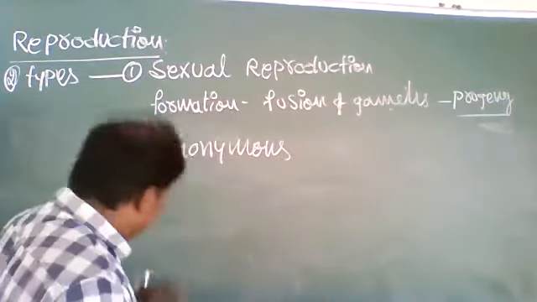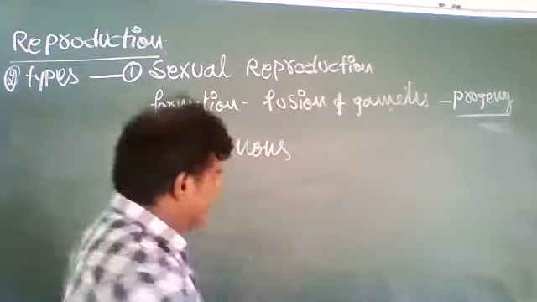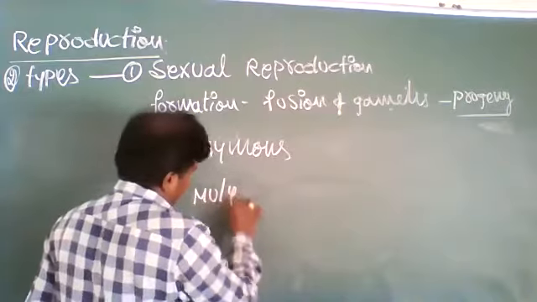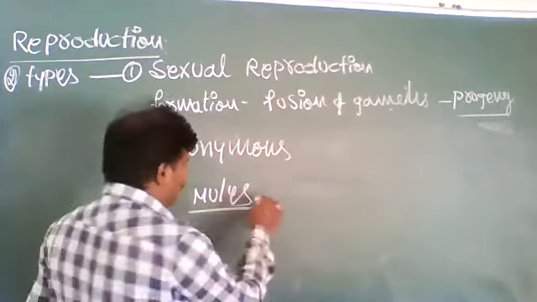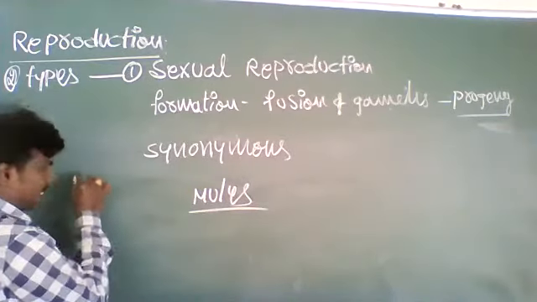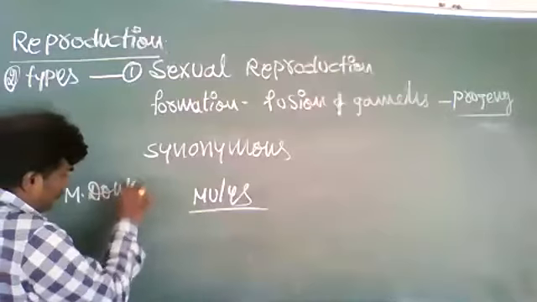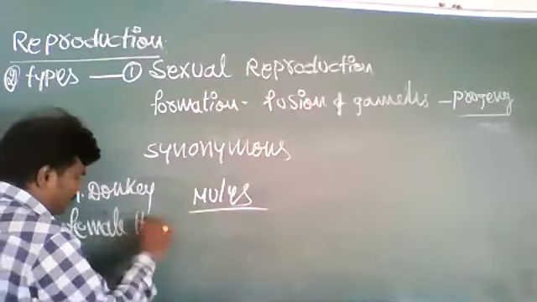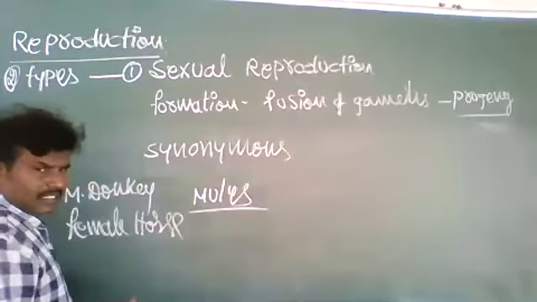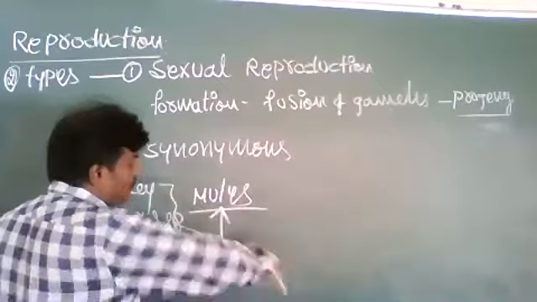See, for example, some organisms like mules. How are mules found? The crossbreeding between male donkey and female horse leads to the formation of mule.